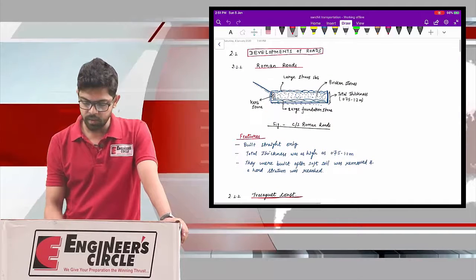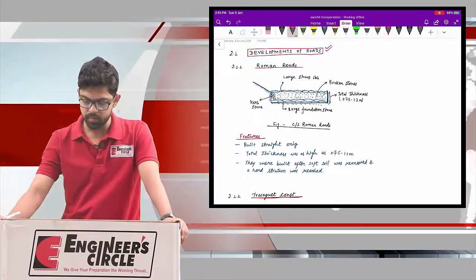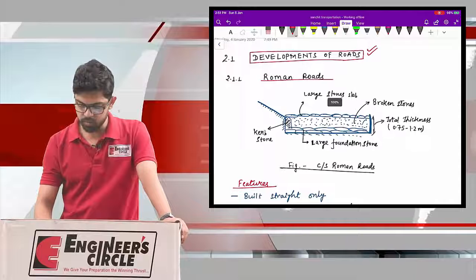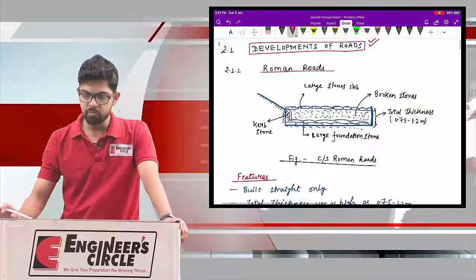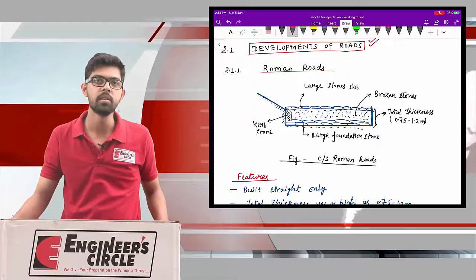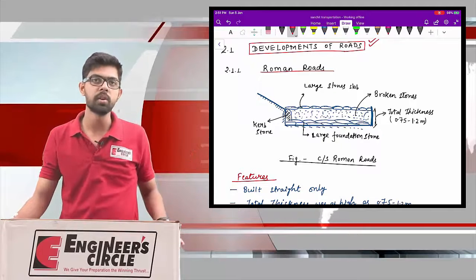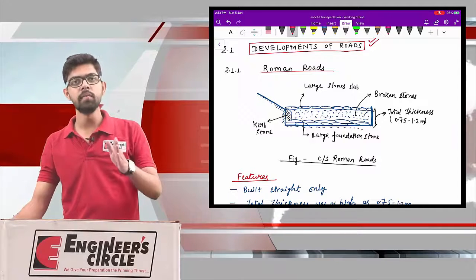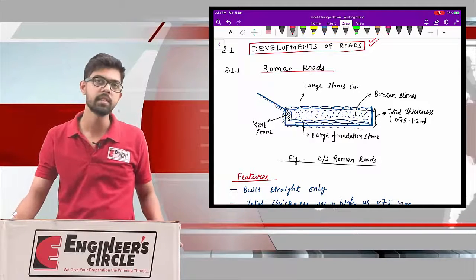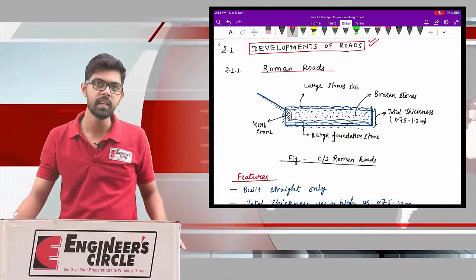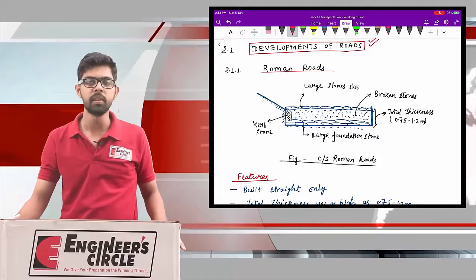The first is the development of roads. Under this topic, development of road, we will discuss how this road development took place, what the earlier concepts of road designing were, and how this development takes place, and what is the current scenario or what is the current development profile in the highway alignment.